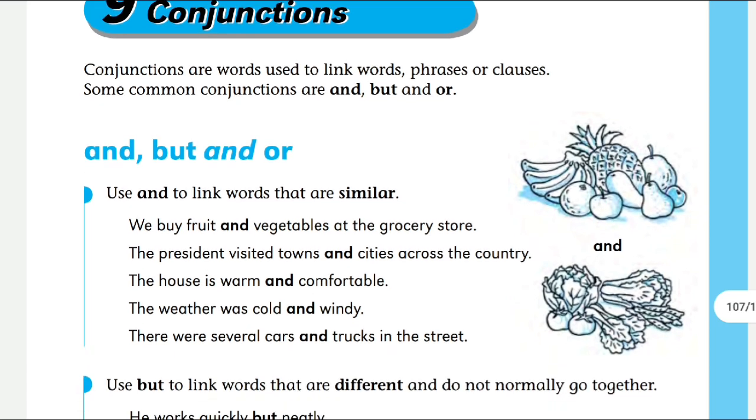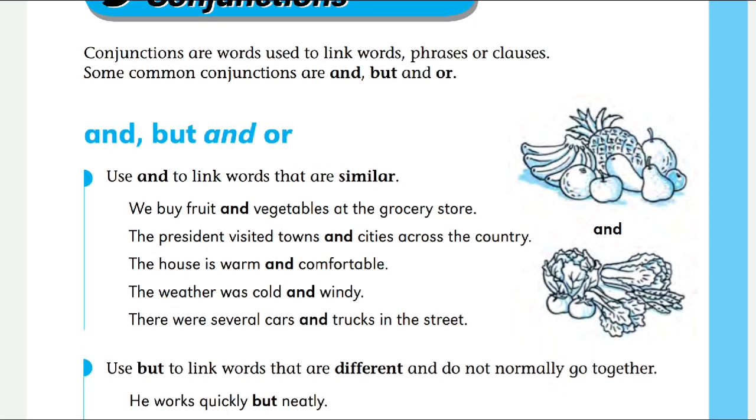So let me start with these three conjunctions. First, we will learn about the use of and as a conjunction. The use of and is very common in English sentences.